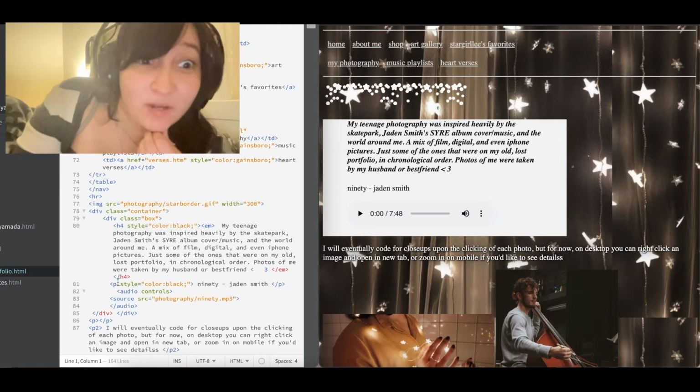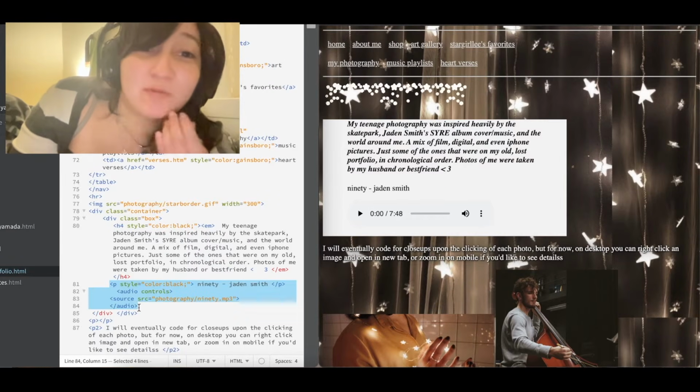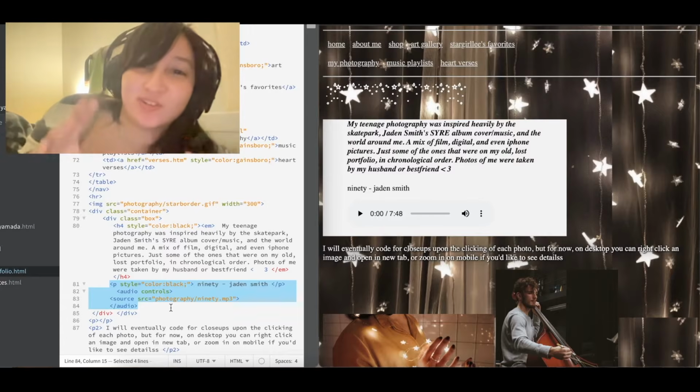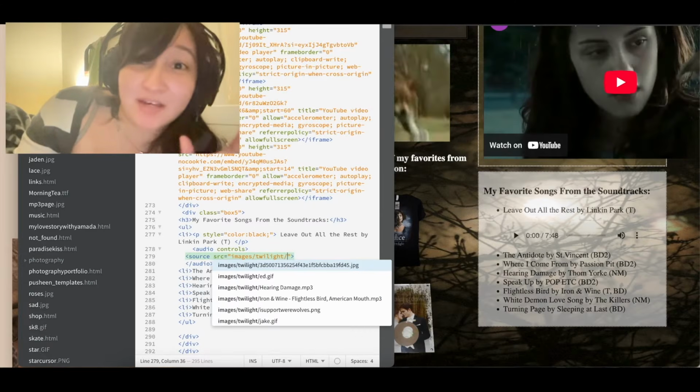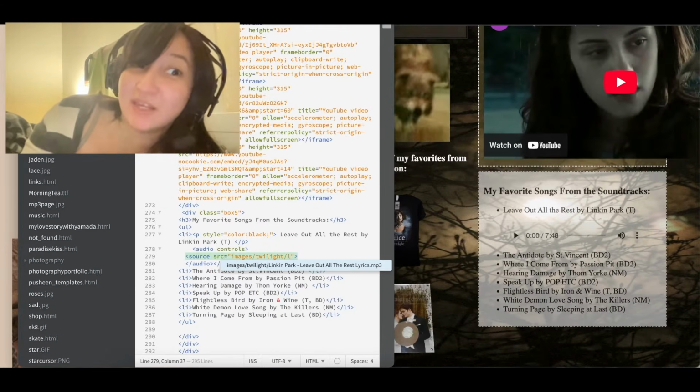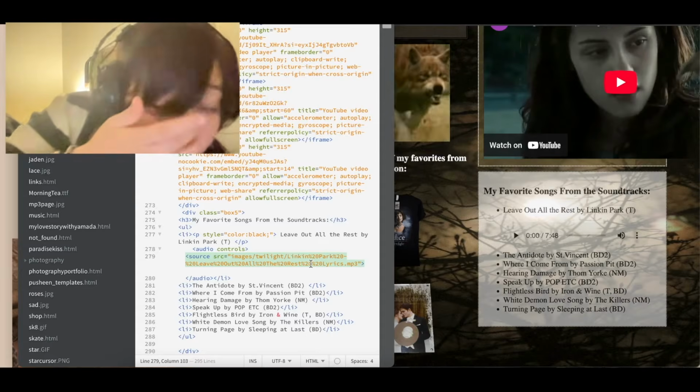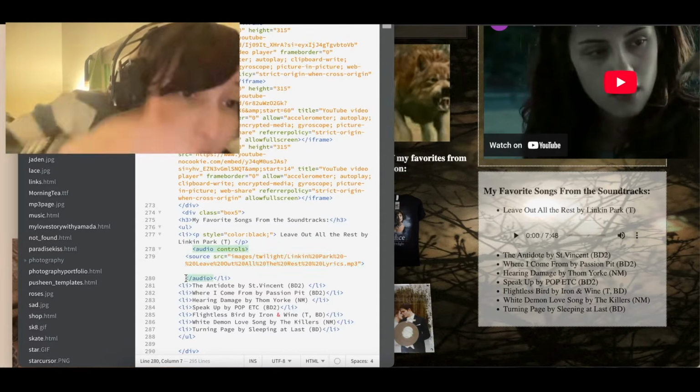Oh, I added a whole bunch. I'm so sorry, I don't know if I wasn't recording here, but I guess I figured it was kind of redundant. I'm adding more lists, more pictures, and then I decided to add the music in, which is super duper simple. You can just look at the code that I'm showing here.